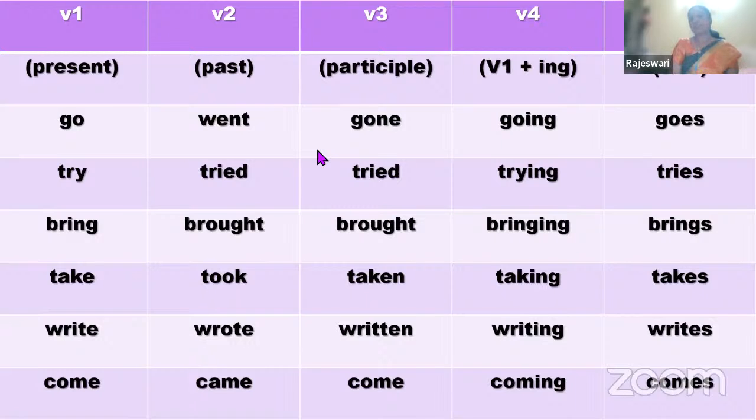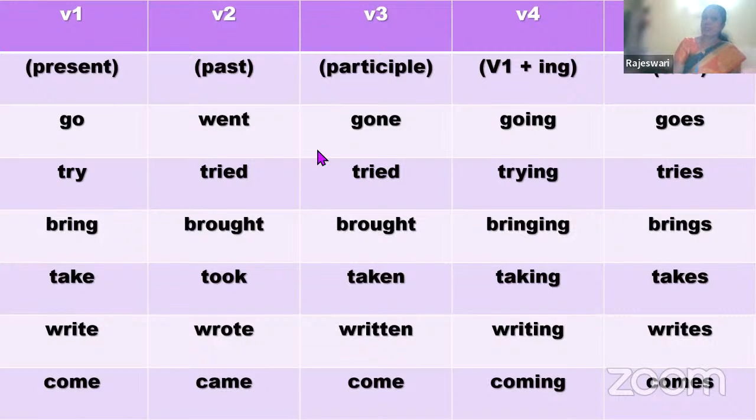Tense is nothing but time. At what time has this action taken place? We have three tenses in English: present, past, and future. Generally we talk about present, then we go to past, then we travel to future. That is how we teach students about the tenses. The structure is past, present, future, but the major thing is you should be thorough with present, then only you can go to past, and only then can you travel to future.